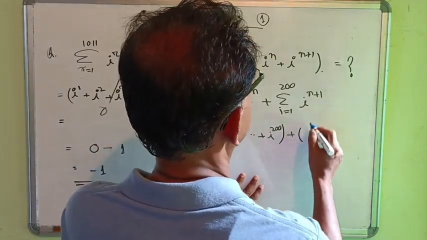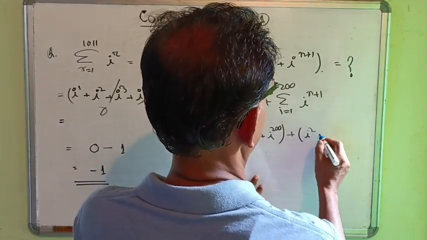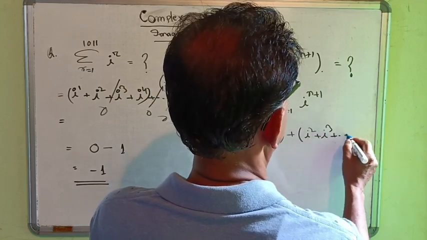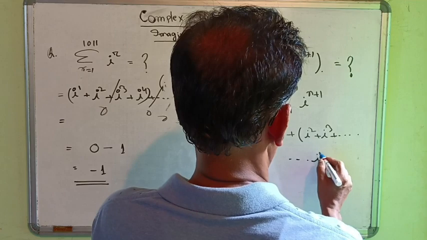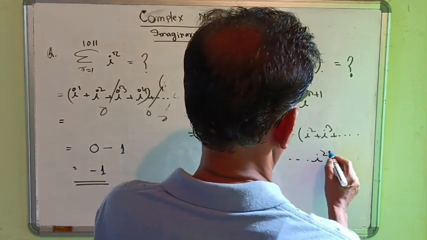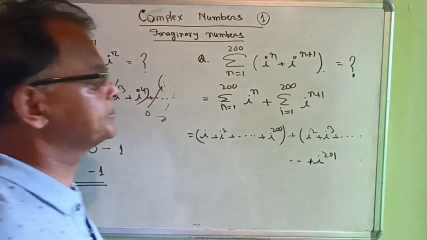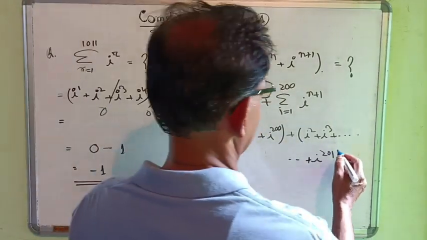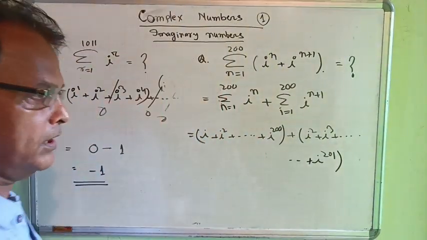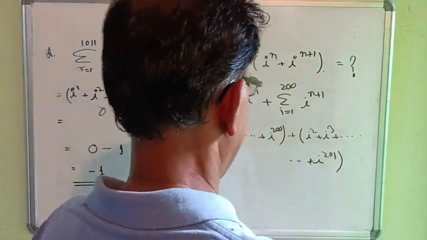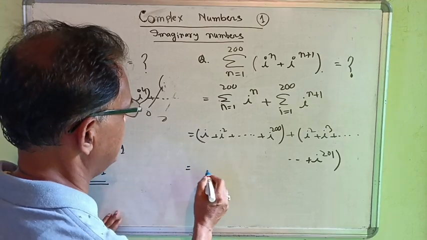Next, plus this is equal to i to the power 2, i to the power 3, and in this way we get i to the power 201. If we divide these into consecutive 4 numbers, then this becomes 0.